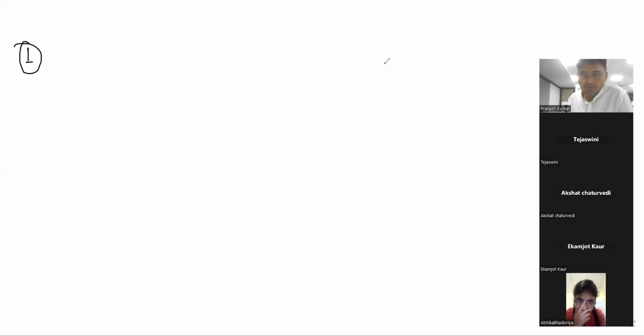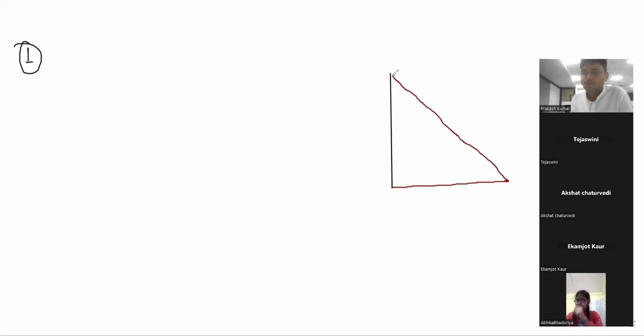So in question number 1, there is one vertical tower, and we have to find the height of this tower. What extra is given? There is someone on the ground who is looking at its top. Suppose here it is Akshat, and Akshat is looking at the top of the tower. So he will raise his head, that angle of elevation is given as 60 degrees.